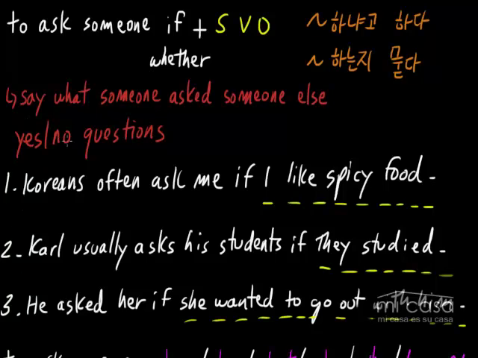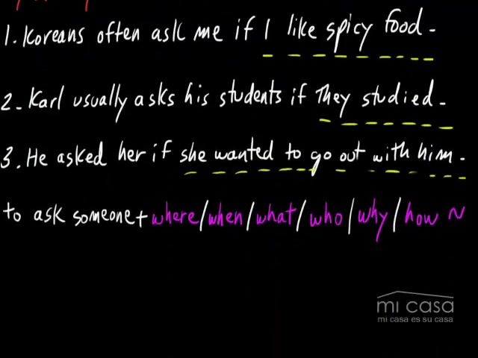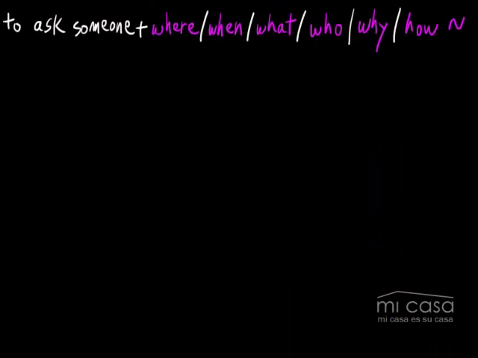But today, we're actually going to continue this lesson. We're going to talk about this structure right here, 하냐고 하다, 하는지 묻다. But I actually want to talk about how to say what someone else said when it's not a yes or no question. In fact, we're going to look at how to use it with question words.